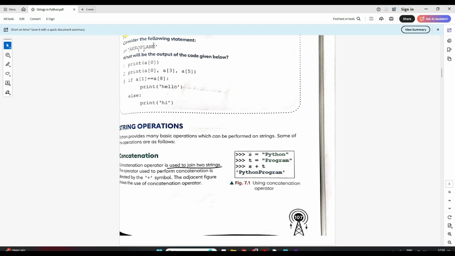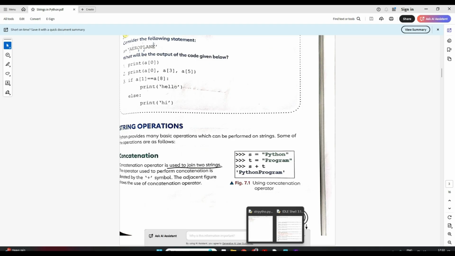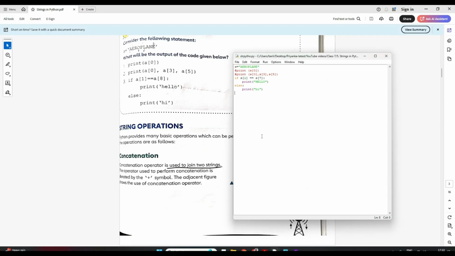Like here, for example, if you see S is Python, T is program. If I write S plus T, that means Python program together with no space. Remember guys, it will come together. Now let's try to write this in a program. Let's take this example only. We have S as aeroplane. Now maybe I'll have another variable T as flying. So I want to print together aeroplane flying.